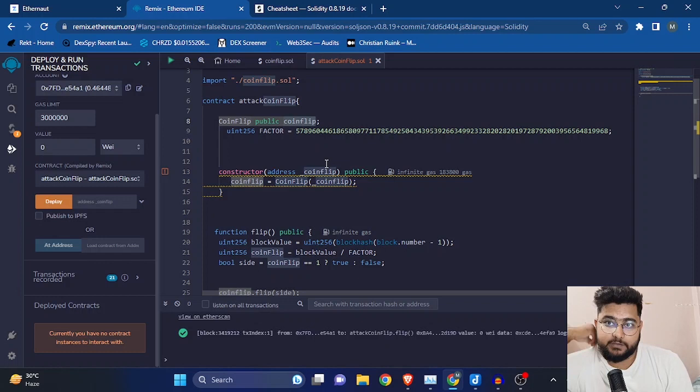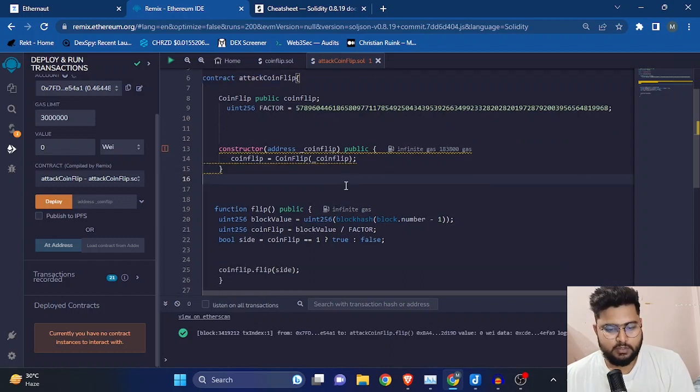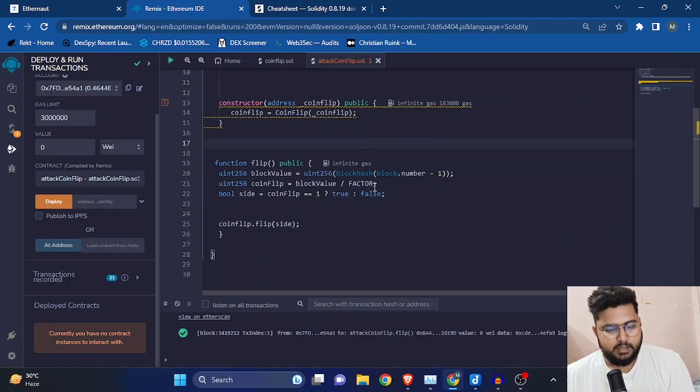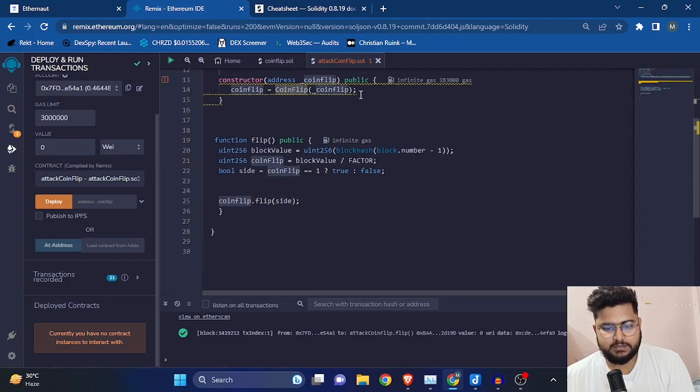This was very confusing to me when I was first starting, but right now I'm getting the hang of it. So I'm hoping you guys also will be getting the hang of it later on, right? Just don't drop it in the middle of nowhere, right? And later on we have this constructor function that will be producing the new instance of this particular contract, right? So we have the instance of the contract.